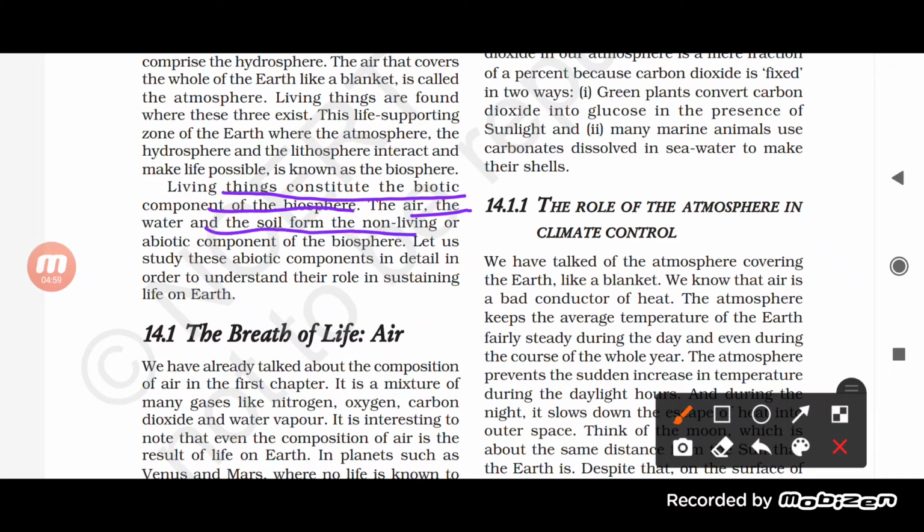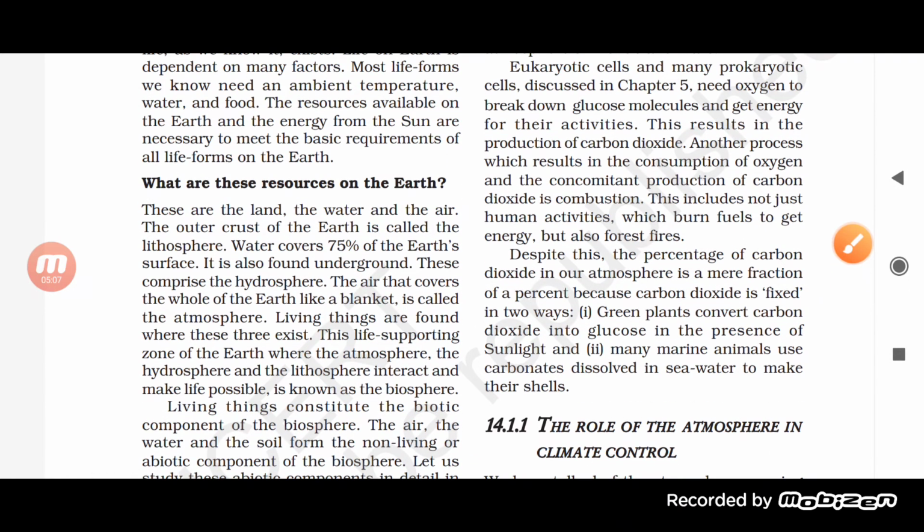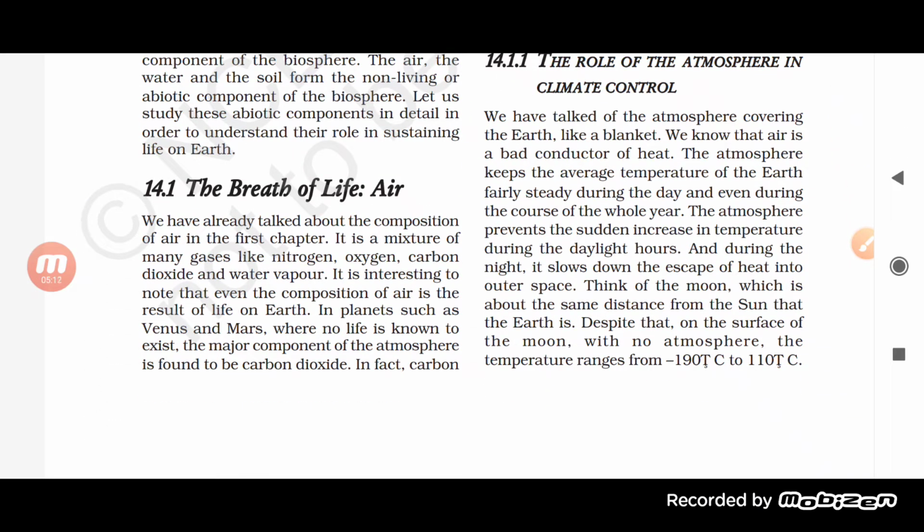Air, water and soil form the non-living or abiotic component of the biosphere. Let us study the abiotic components in detail in order to understand their role in sustaining life on earth. So the first one is air. How does air constitute an abiotic component?